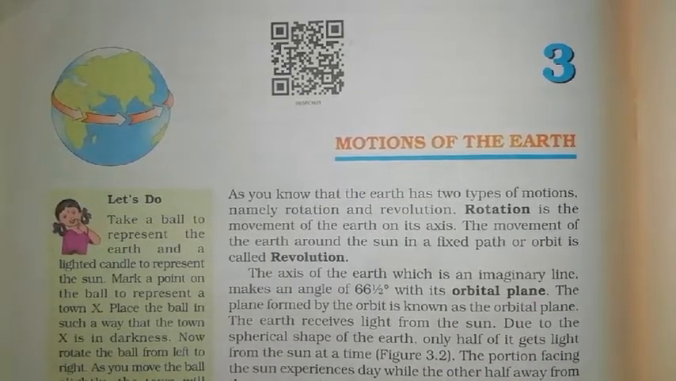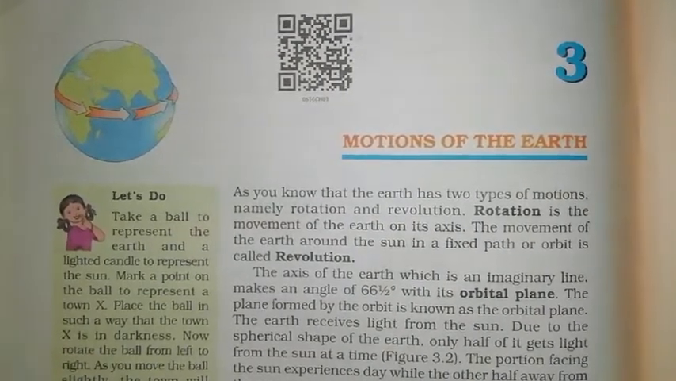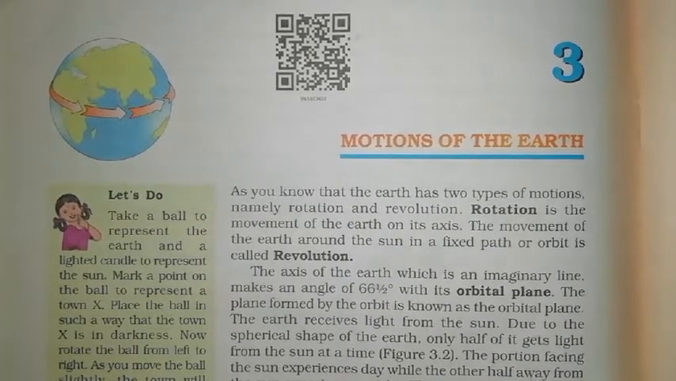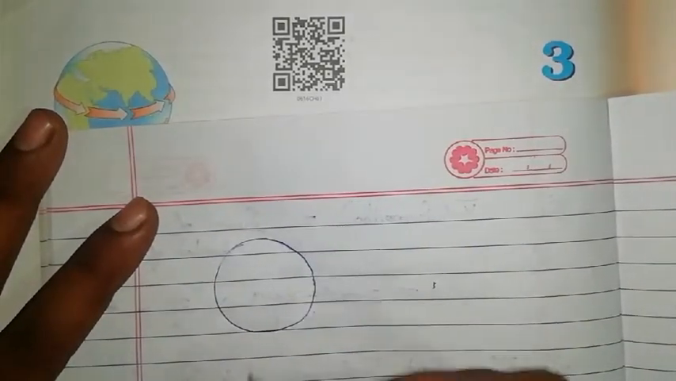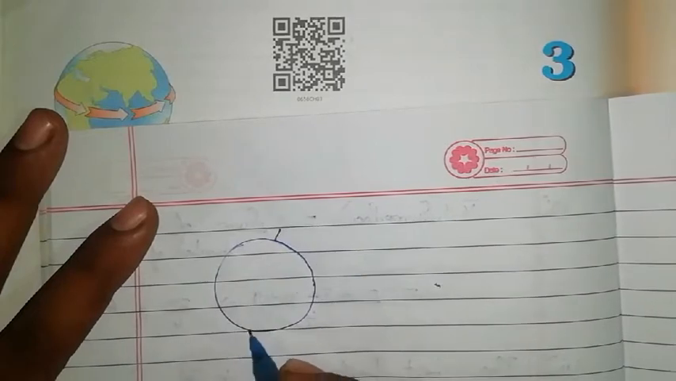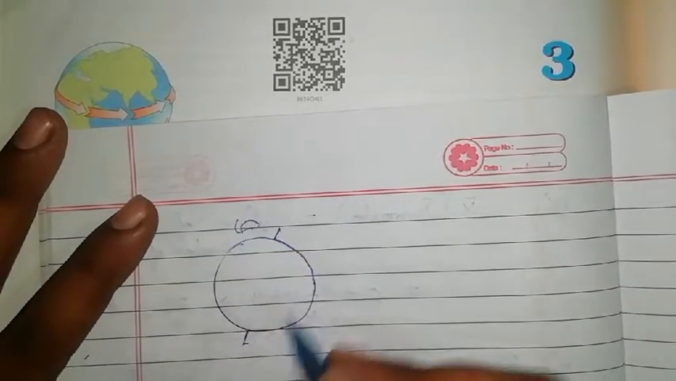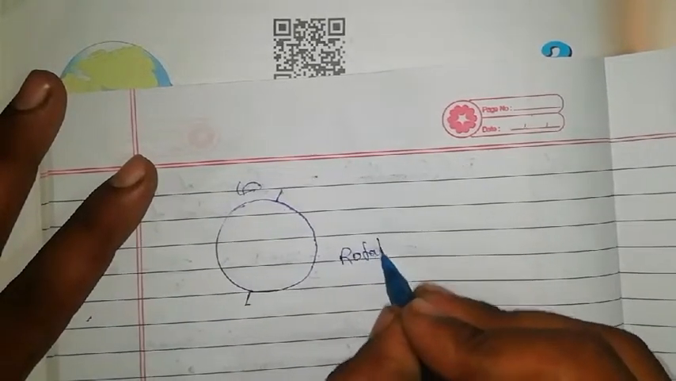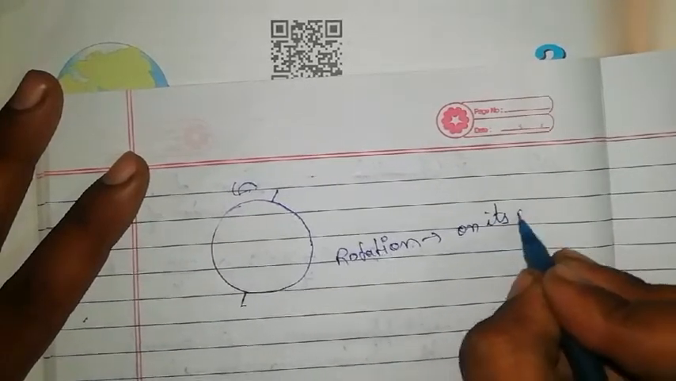Okay, so what is rotation? Now we have already discussed that the earth stands on an axis. An axis is an imaginary line. Okay bachcho, so here look, this is our earth suppose, and it is fixed on an axis. It is rotating continuously on its own axis. So rotation will be on its own axis.